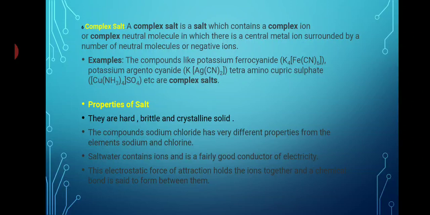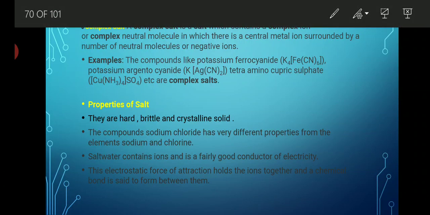Complex salt is very complex in nature in that the center metal is surrounded by either neutral molecules or negative ions. That is known as a complex salt. For example, potassium ferrocyanide, potassium ferricyanide or potassium argentocyanide.